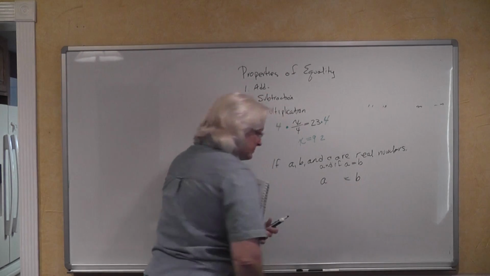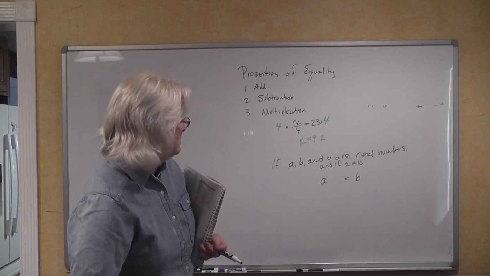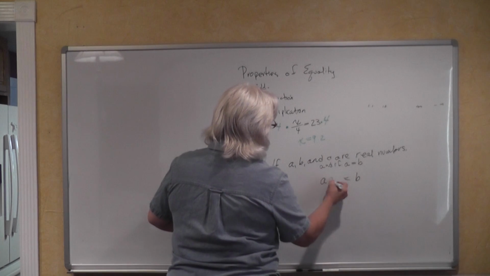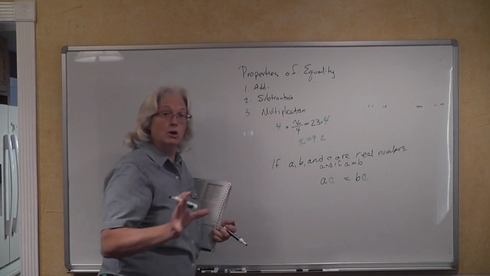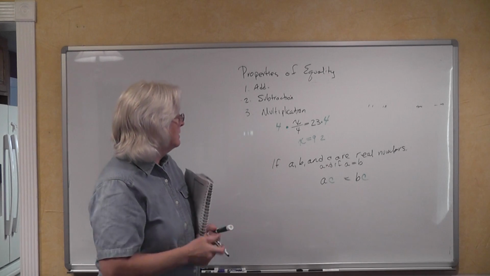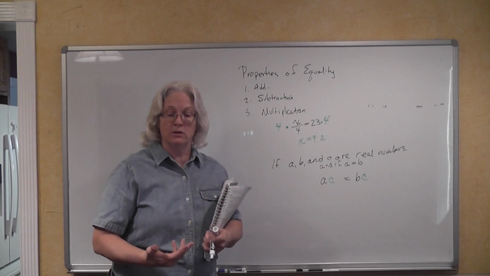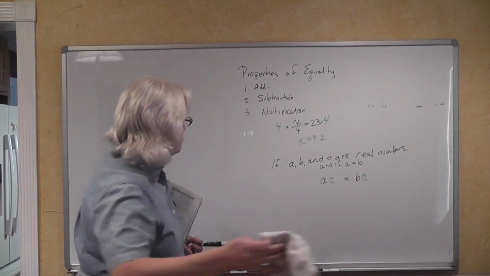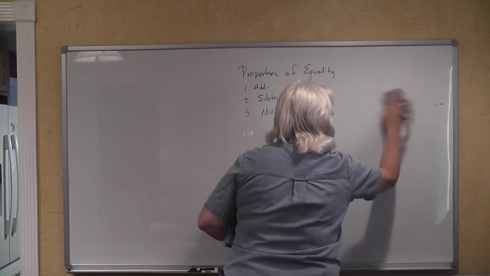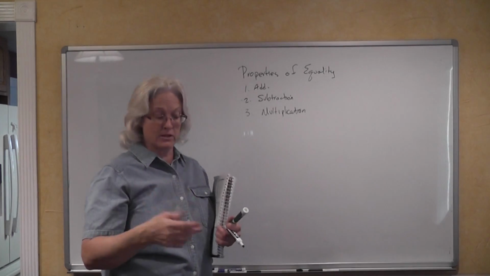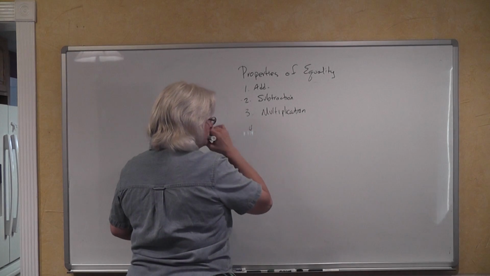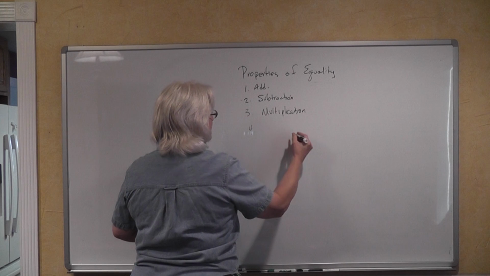By the same value, which is what we're going to use right here, where we're multiplying both sides of this equation by C. So it looks different now, but it has the same value to it. Finally, we have the division property of equality. Division is the inverse of multiplication. So that's when we're going to use it, isn't it? We have the division property of equality, and it's going to be when we have something that looks like this.